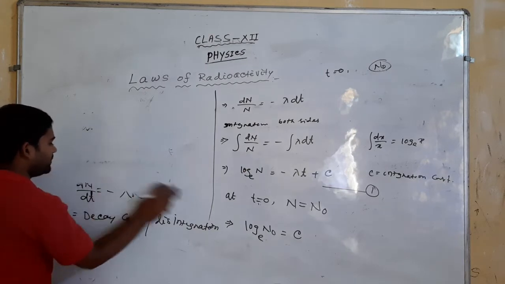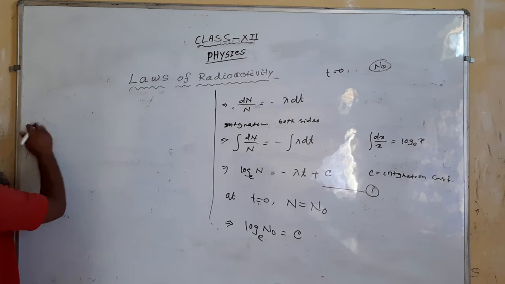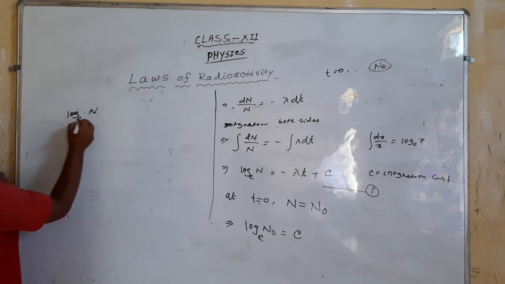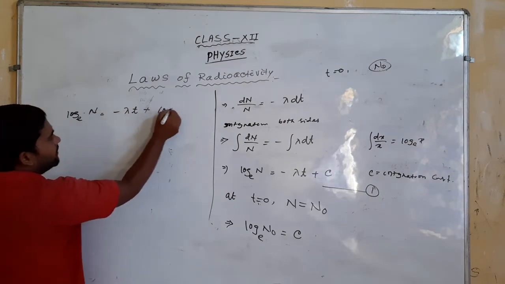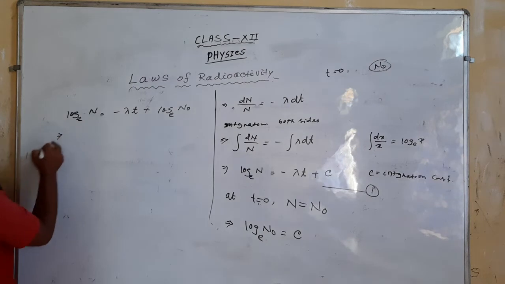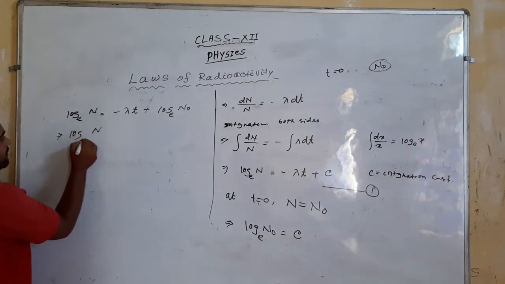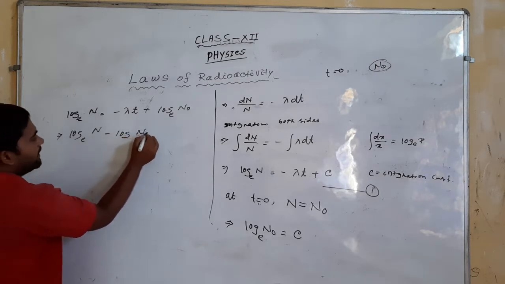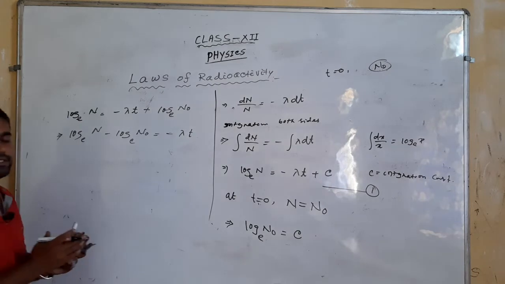If you replace this value in equation 1, what do we find? Log N with base e equals minus lambda t plus log N naught with base e. That implies log N base e minus log N naught base e equals minus lambda t.